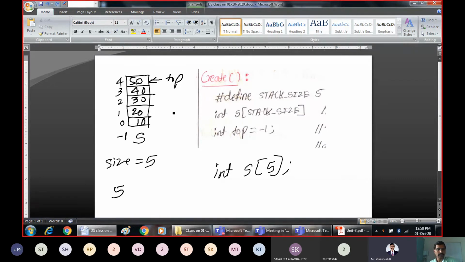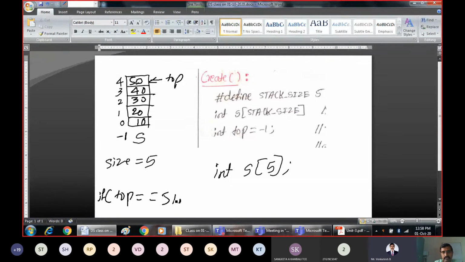Specifically, when we say the stack is full, if top is equal to equal to, where top is pointing now is index value 4. Generically, you should write the code with stack size. What is stack size?